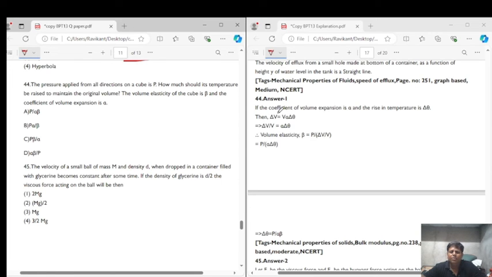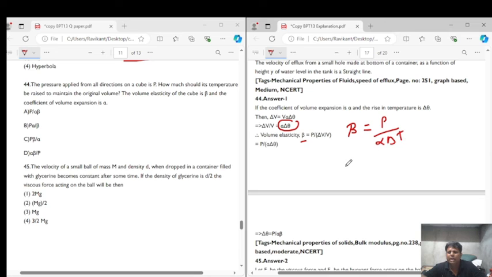Then from here we can write that delta V upon V is equal to alpha delta theta. Now the bulk modulus is given as P upon delta V upon V. So we put the value of delta V upon V from here into it. We will get bulk modulus B is equal to pressure upon alpha delta T.